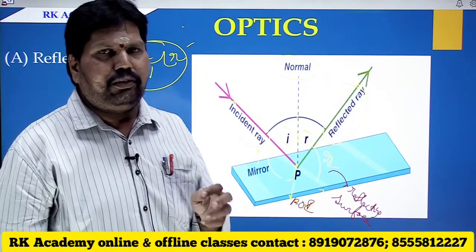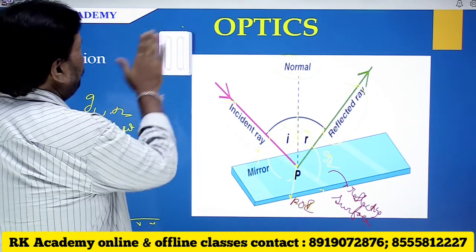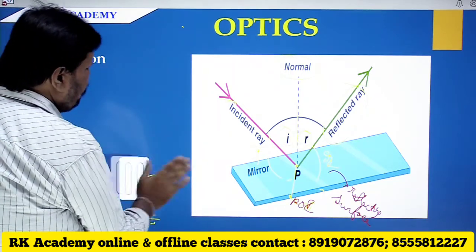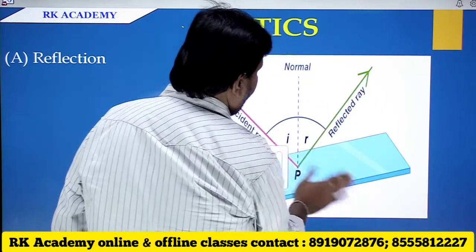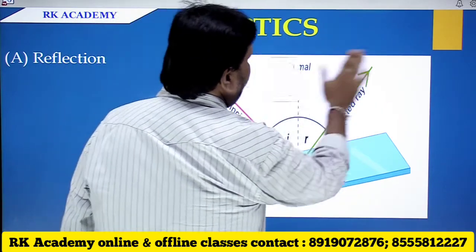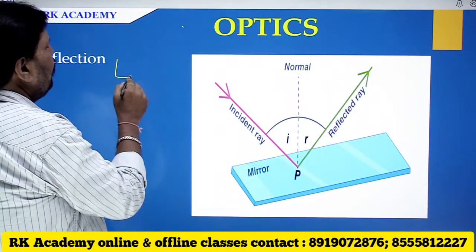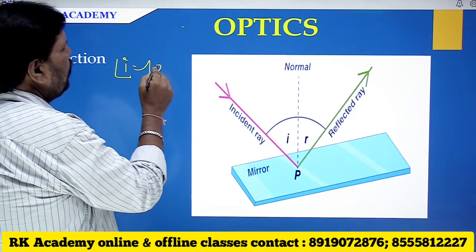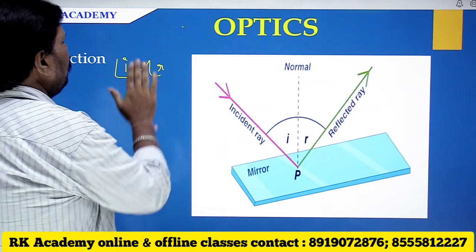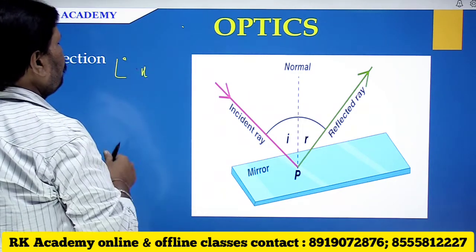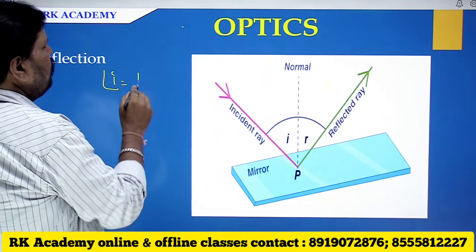Then what is the use of reflection, and what happens when light undergoes the reflection phenomenon? Before knowing that, as I told you, angle I is equal to angle R. This is most important.